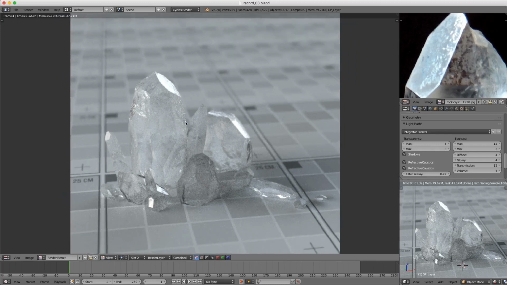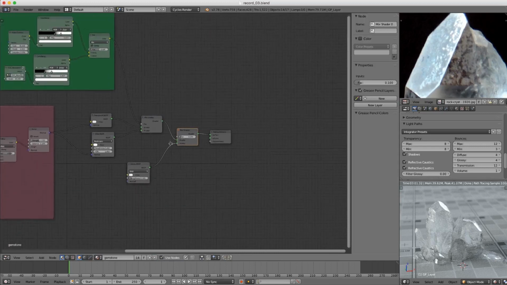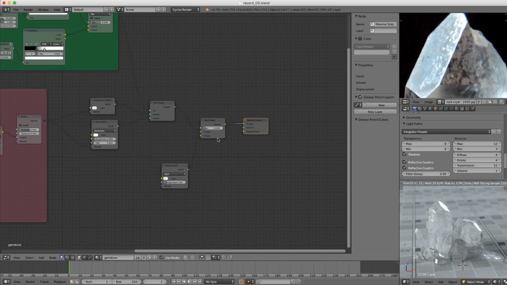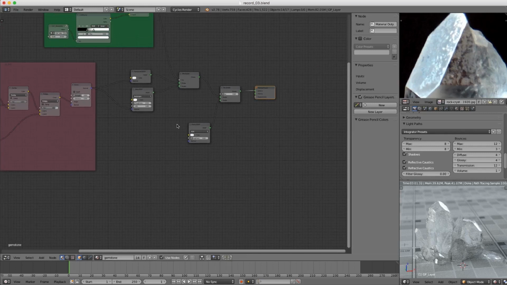And so I'll just leave it simple for now and switch to slot 3 in case we do any other changes. But for this particular example, a glossy by itself is going to work fine, even though it doesn't have Fresnel and even though there's nothing affecting the color or the roughness. But by all means, I would encourage you to add those elements and tweak them as you see fit.